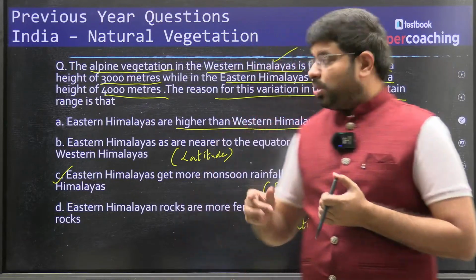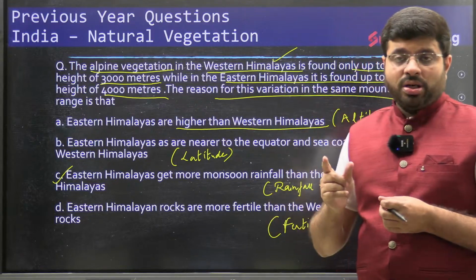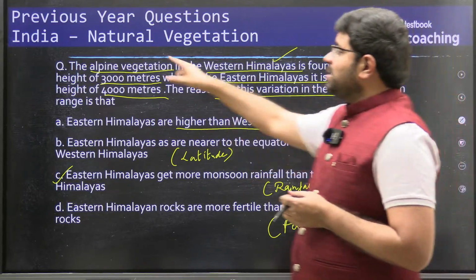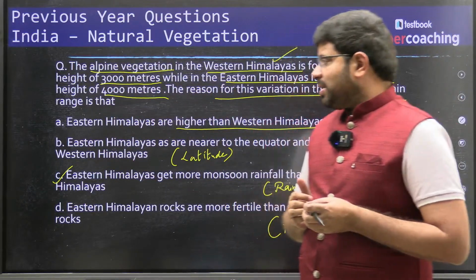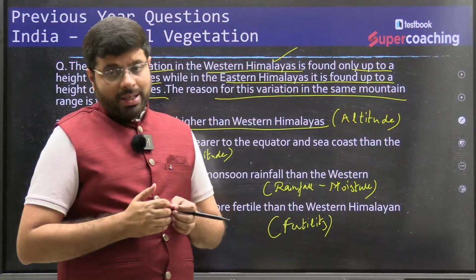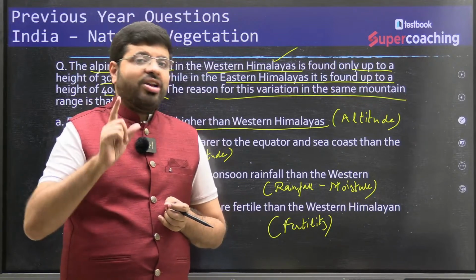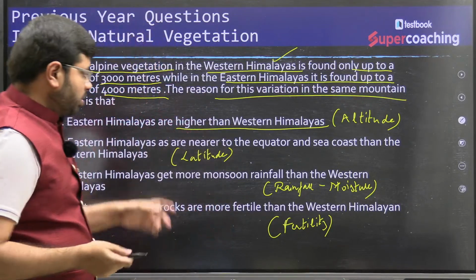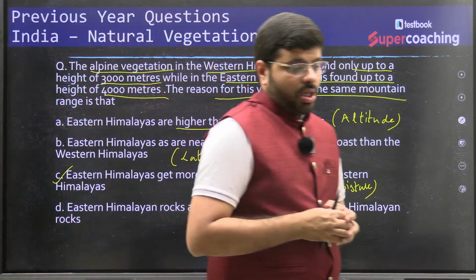Look at the question. Whether all four statements are correct is not the option. The question is about the reason for the statement given. So you can say that the eastern Himalayas, though they are higher than the western Himalayas, and though that will bring temperature variation, that is not the factor. The factor is the rainfall. This is the trickiness of the question. I hope you all got it.